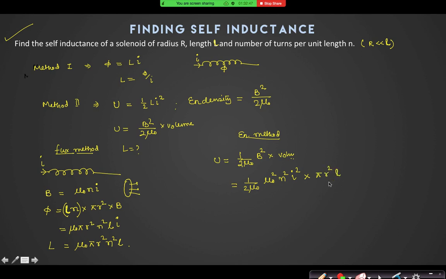Pi r square l. One mu naught gets cancelled out. Can I equate this to half L I square? Yes or no? One by 2 I square gets cancelled out. What is L we get? Mu naught n square pi r square l. Any method you can use.